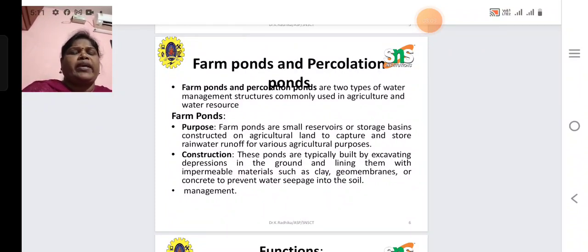Farm ponds are small reservoirs or storage basins constructed on agricultural land to capture and store rainwater runoff for various agriculture purposes. Mainly, farm ponds are constructed near the farmland. The ponds are typically built by excavating a depression in the ground and lining it with impermeable material such as clay, geomembranes, or concrete to prevent water seepage into the soil. Farm ponds are very important for storing rainwater for future purposes.